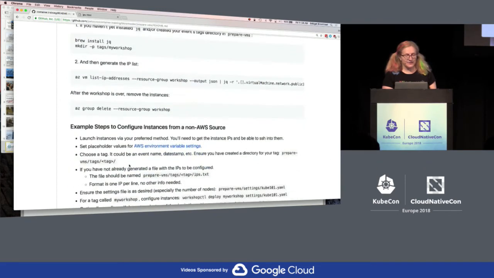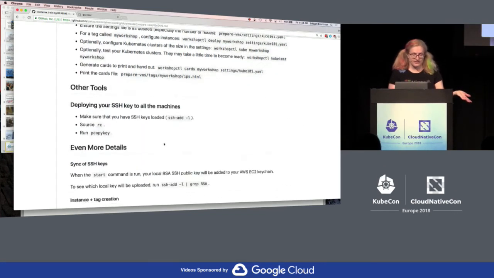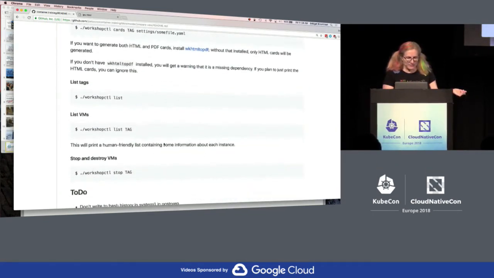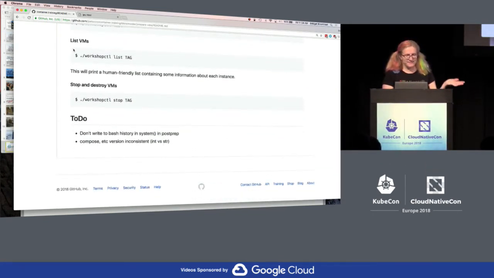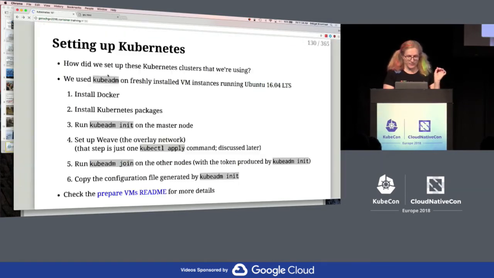And then to configure them, if you want to configure instances, for example from a non-AWS source, you just need to have the IP addresses and the ability to SSH into them, and then generate cards. And there's a bunch of stuff we could add, but that's where that is right now.